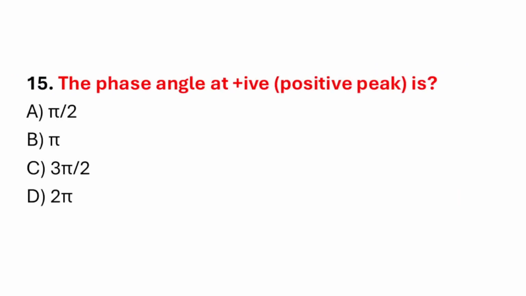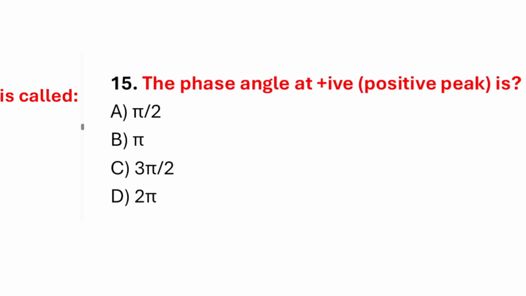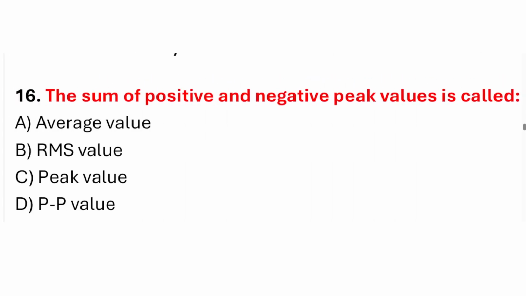Question number 15. The phase angle at positive peak is. Correct answer is option A, pi/2. Question number 16. The sum of positive and negative peak values is called. Correct answer is option D, P value.